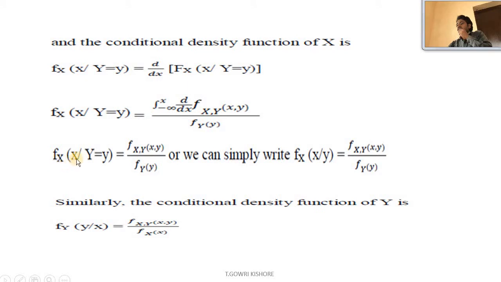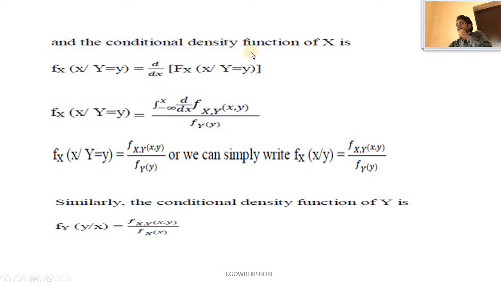So here f_X(x | Y = y) equals f_{X,Y}(x, y) by f_Y(y). So here this information we substitute, or we can simply write f_X(x | y) equals f_{X,Y}(x, y) by f_Y(y). Similarly, the conditional density function of y is f_Y(y | x) equals f_{X,Y}(x, y) by f_X(x).